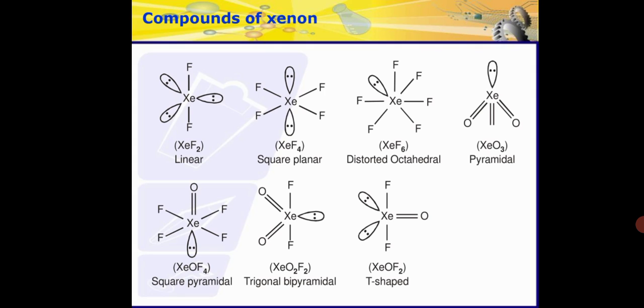Similarly, if you want to prepare XeF6, Xe plus 3F2 under 500 to 575 Kelvin and under very high pressure, 50 atm, you will be getting XeF6 after some time in a nickel container. Got it? So in this way you can prepare the different gases.